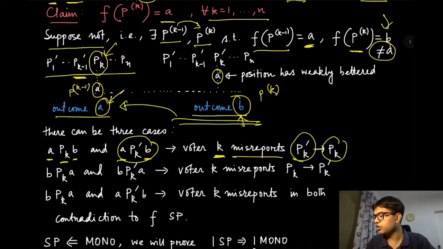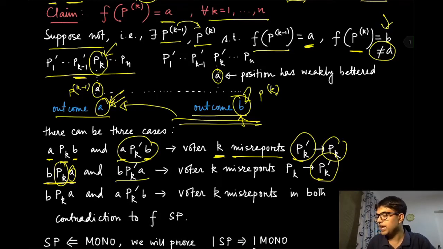Similarly, for the converse, you can imagine that b is more preferred than a in both these cases. Then from pk it knows that the outcome is a worse outcome, so it is outputting a, while if it misrepresents its preference to pk prime, it can get an alternative b which is more preferred by the same agent at that preference profile. Okay, so in both these cases k misreports.